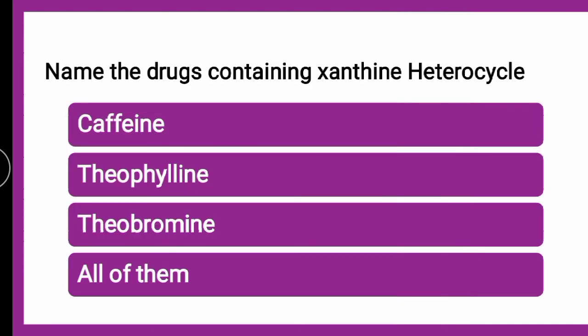Next question is, name the drugs containing the xanthine heterocycle, whether it is caffeine, theophylline, theobromine, or all of them. The correct answer is all of them. Xanthine heterocycle containing drugs are called methylxanthines: caffeine, theophylline, theobromine.